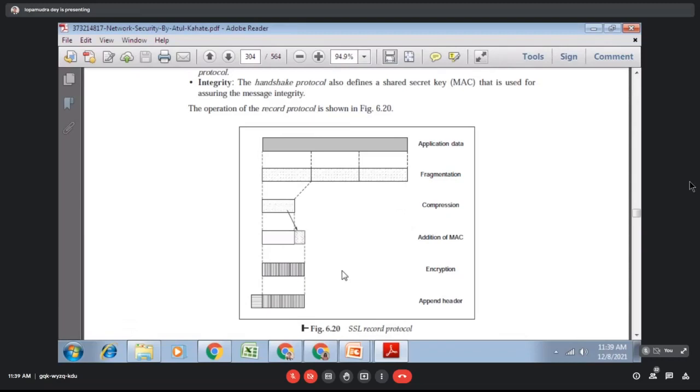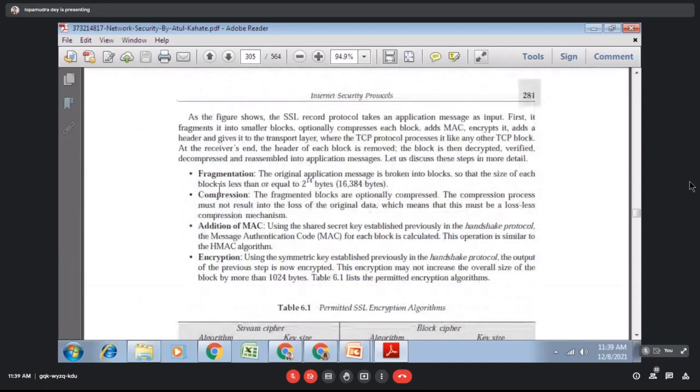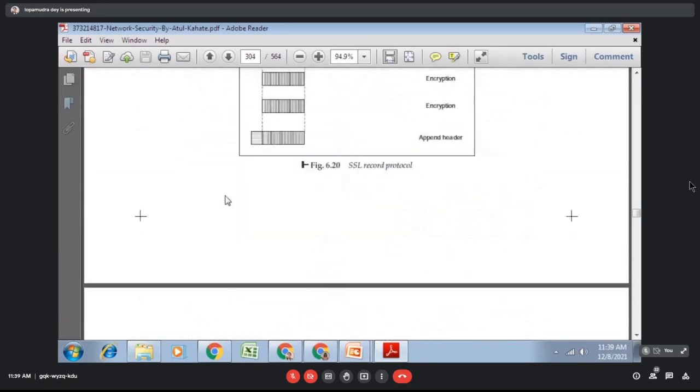So we are ensuring integrity. Integrity is ensured with the help of the MAC, the message authentication code. Both sides will generate the MAC and check whether the MAC value is the same or not. In the case of confidentiality, the public key that you have shared during the communication will be used for encryption and the receiver will do the decryption. So this is how confidentiality is achieved. These are the explanation of the steps of the record protocol.